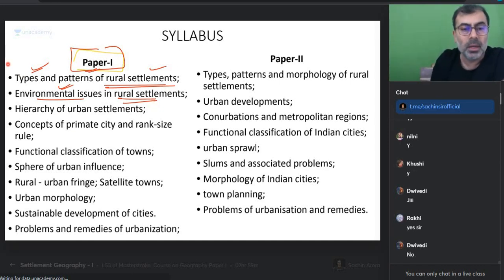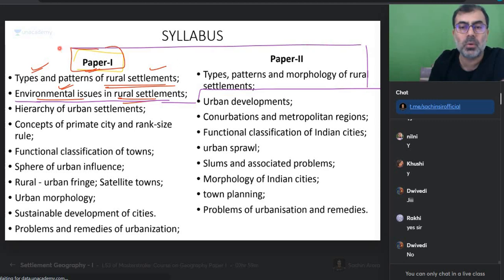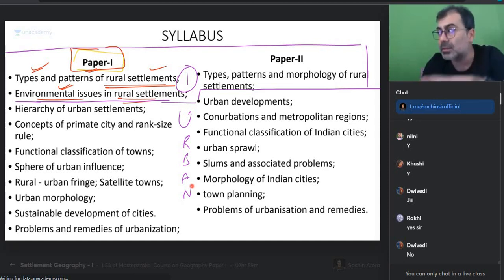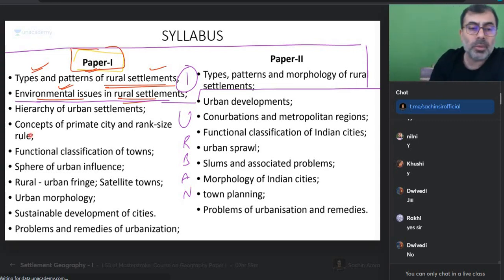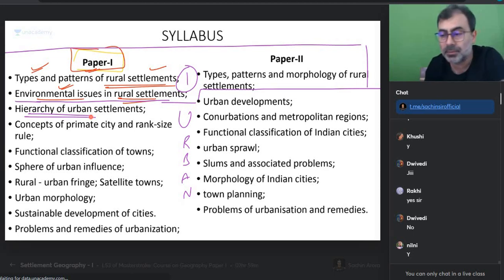Is everyone with me? Hierarchy of urban settlement. Now finish. Rural settlement is finished. Both paper 1 and paper 2, only one topic is rural settlement. The remaining whole of the topics of paper 1 and paper 2 are urban settlements. So please understand, settlement geography is biased, talking more about urban settlements than rural settlements. What do I mean by urban hierarchy? Hierarchy of urban settlement. Can anyone make a guess?